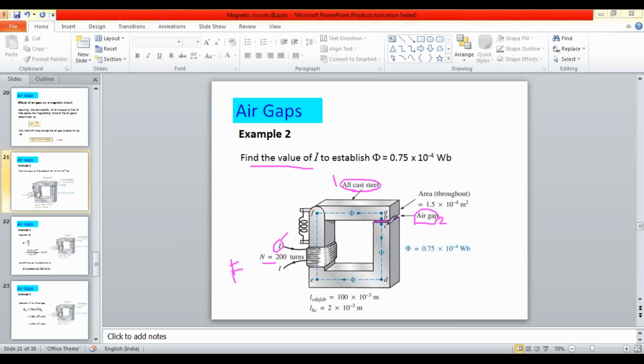The length of this air gap, LBC, is equal to 2 into 10 power minus 3 meter, as given in the problem itself.